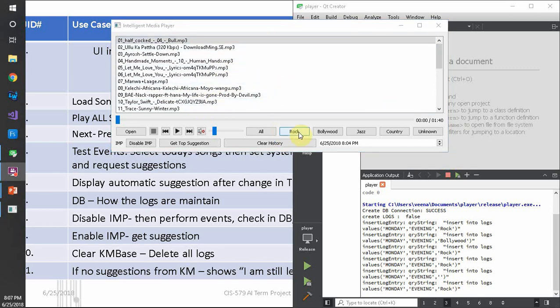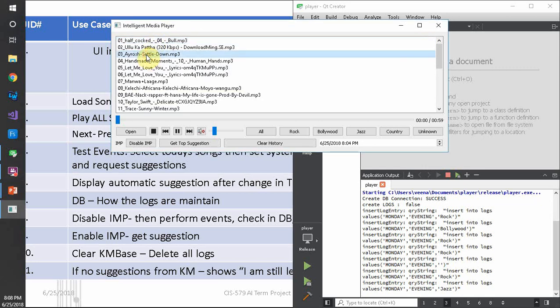Now let's do the intelligent testing. My current date is 25th of June, which is today, and 8 o'clock in the night or evening. So I'm playing the first or third song from my playlist. As soon as I click on this list, my logs are updated here.